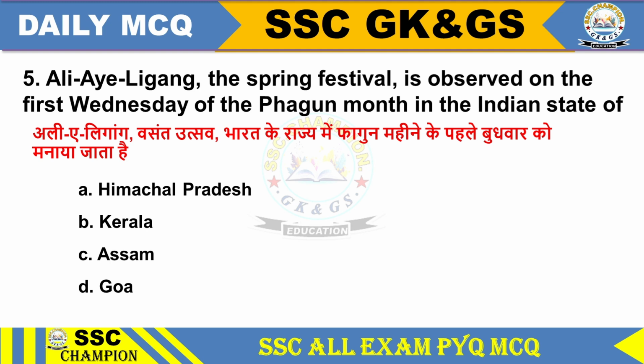Question 5. Ali Ai Ligang, the spring festival, is observed on the first Wednesday of the Phagun month in the Indian state of: option A Himachal Pradesh, option B Kerala, option C Assam, option D Goa. Option C Assam.